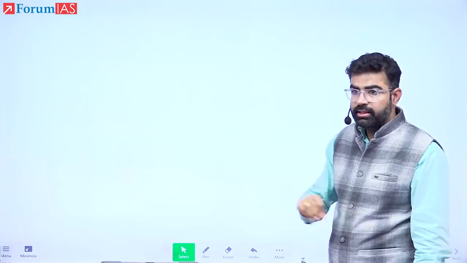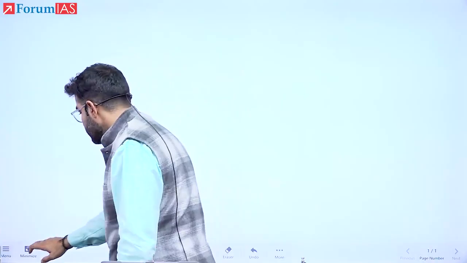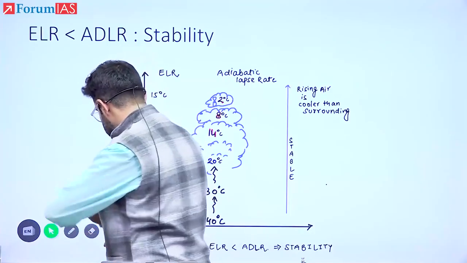When it is going towards saturation, then its rate will diminish, and that we call moist. Some temperature will be dropped now with the rainfall.